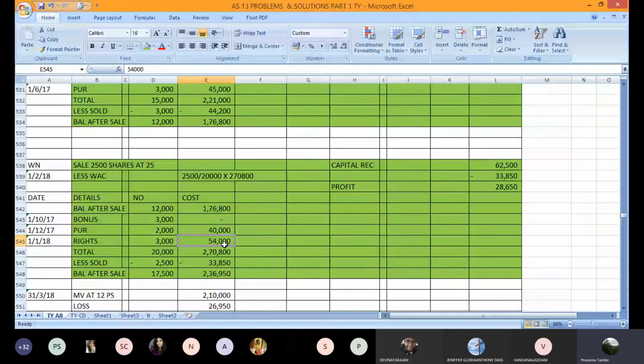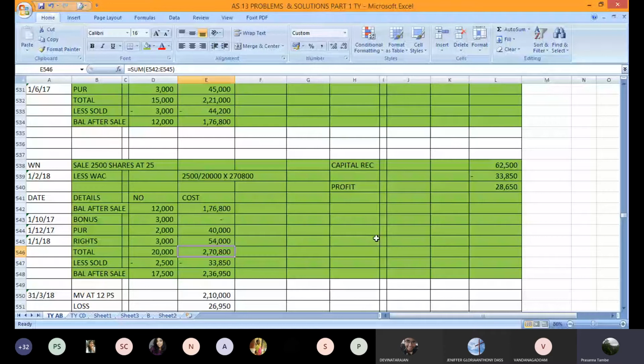So as on date, what is the status? You have 20,000 shares whose cost is 2,70,800. If you total up the cost column, you will get a cost of 2,70,800. So out of these 20,000 shares whose cost is 2,70,800, 2,500 shares are sold.